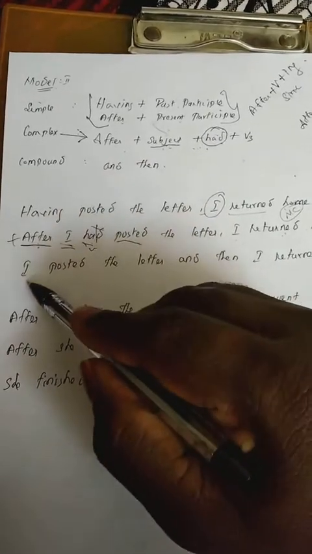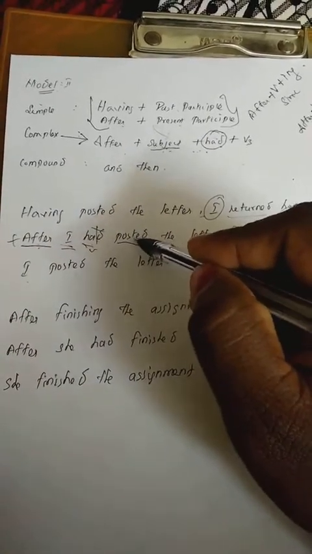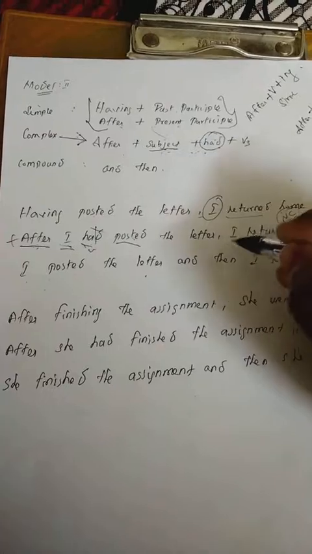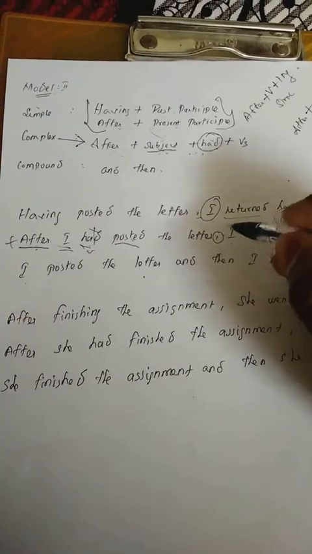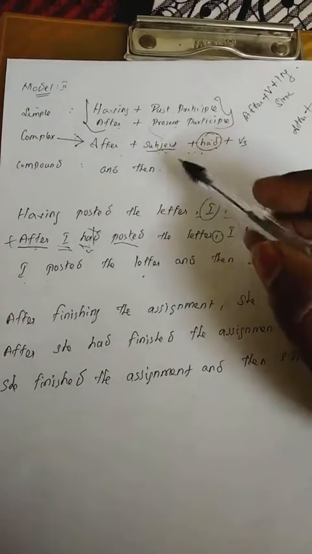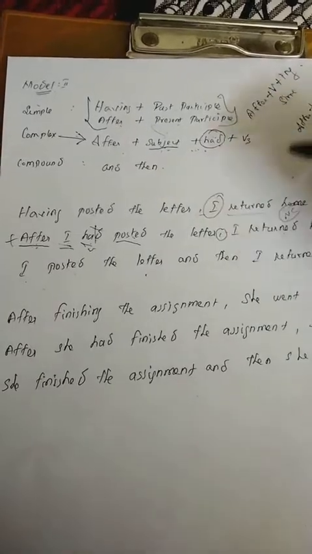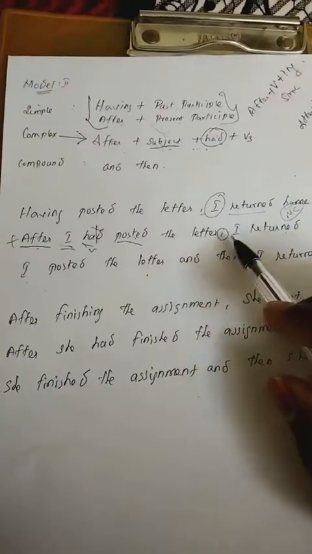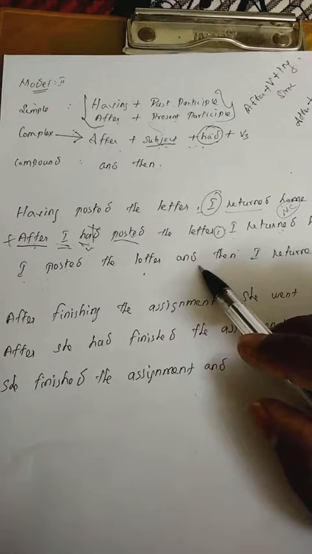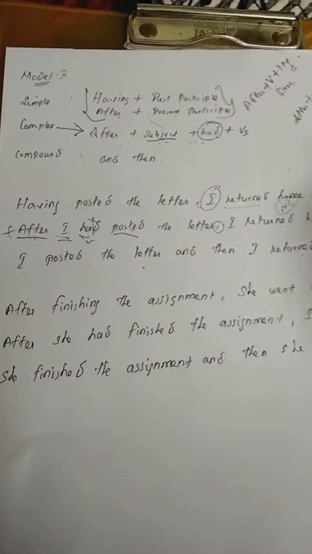I. Then what is the verb? Posted. I posted the letter. Take away the comma and you have to use "and then." And then I returned home. We'll move on to the next thing.